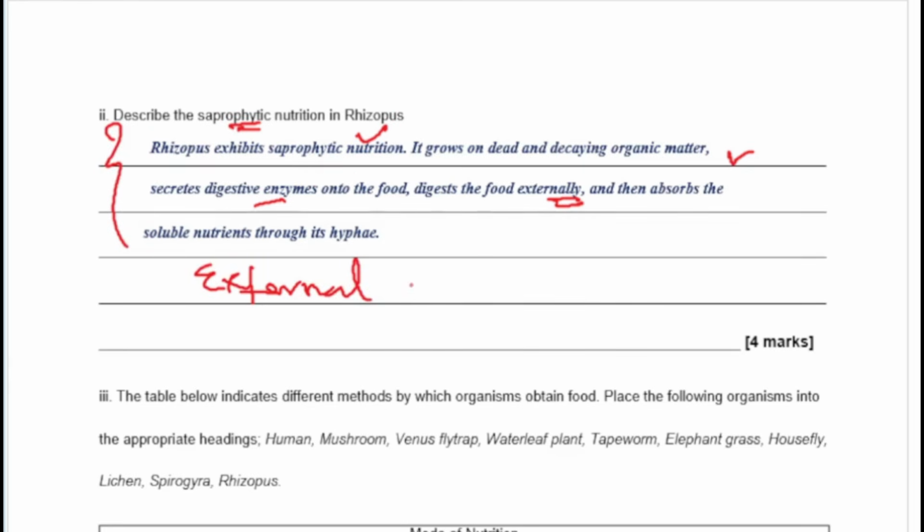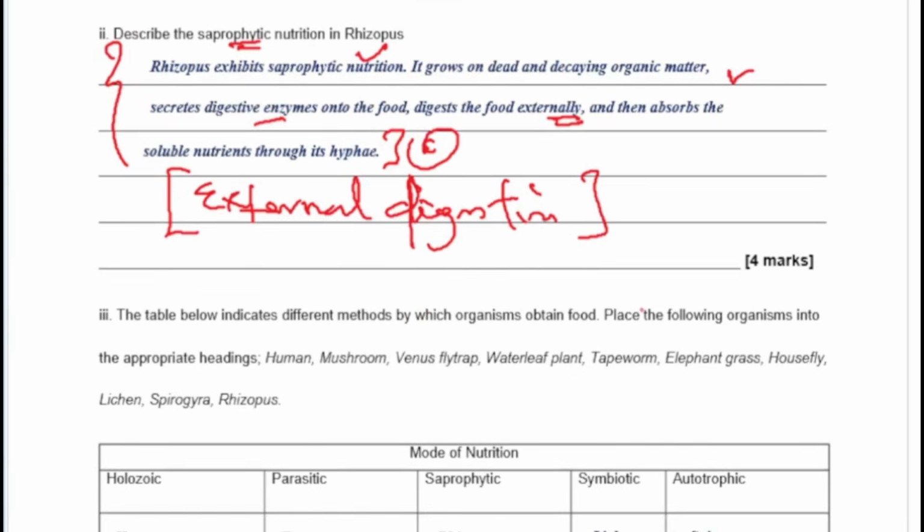So the type of digestion you have in fungi, in all your fungi, mold, Penicillium, and all of that, is external digestion, meaning that they secrete the enzyme externally on the substrate, and then they absorb the nutrients into their bodies using the hyphae. So they have this hyphae, this mass of mycelium. That is what you have. They use that to absorb the nutrients into their body.